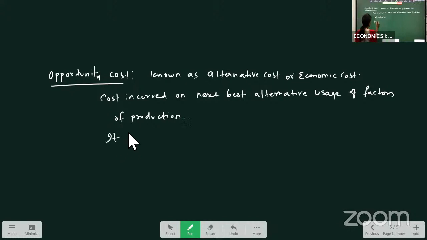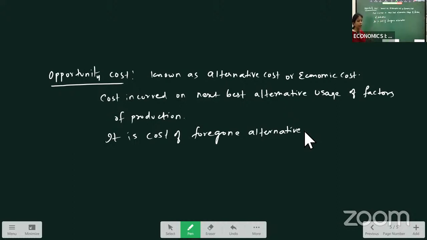So this is called opportunity cost, or we can say opportunity cost is the cost of foregone alternative. Remember, when you get this question, you have to write 3 meaningful points. It is also known as alternative cost or economic cost. The cost incurred on the next best alternative usage of factors of production.